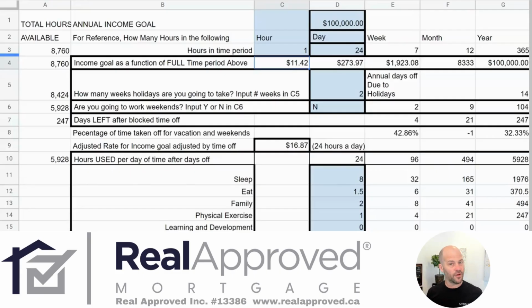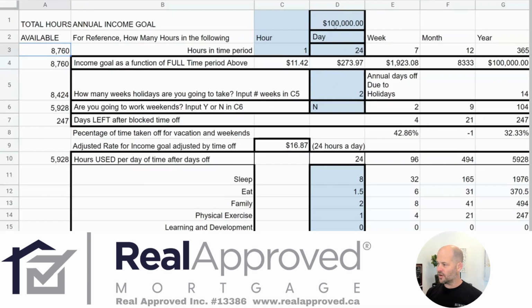8,760 hours. It's a very important number for you. What that number does is it denotes exactly how many hours you have in a 1 year's time period so that you know what's the maximum you can spend on your time blocking. When we look at our spreadsheet here, we can see 24 hours times 365 gives us that 8,760.